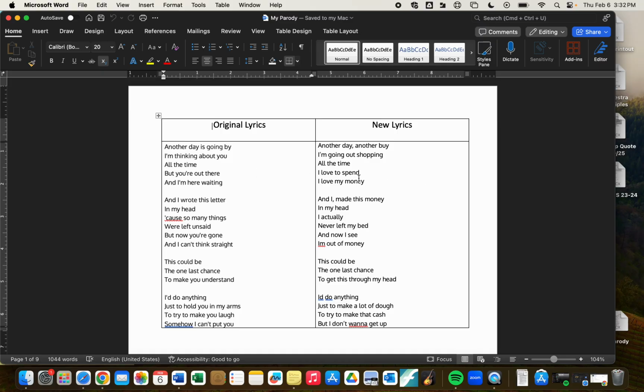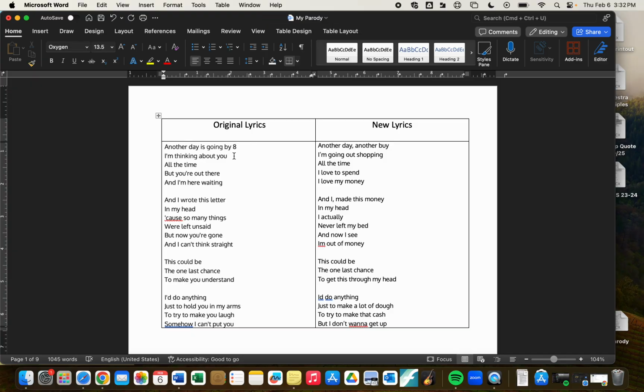The word numbers don't have to match either. Okay, so if we look here, "another day is going by" is 5 words, and I only have 4 words. It doesn't matter the number of words as long as the syllables match across each line. That's the important part. So your first step, once you choose your song, is to go down here and count all the syllables in each line, and you'll just write them next to it. So here I would just go write 8.